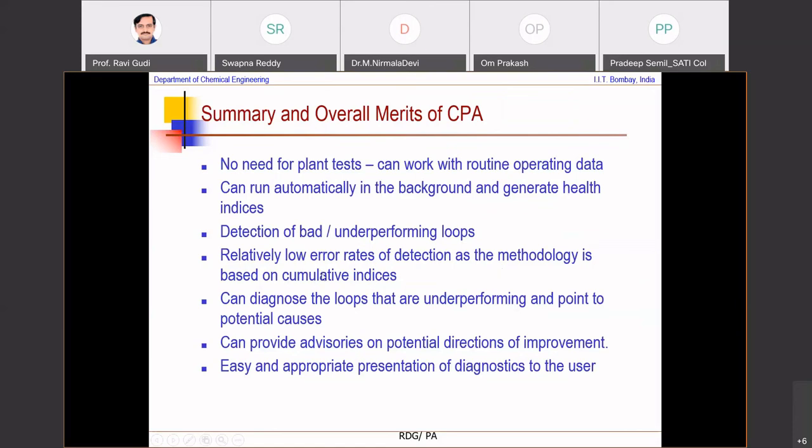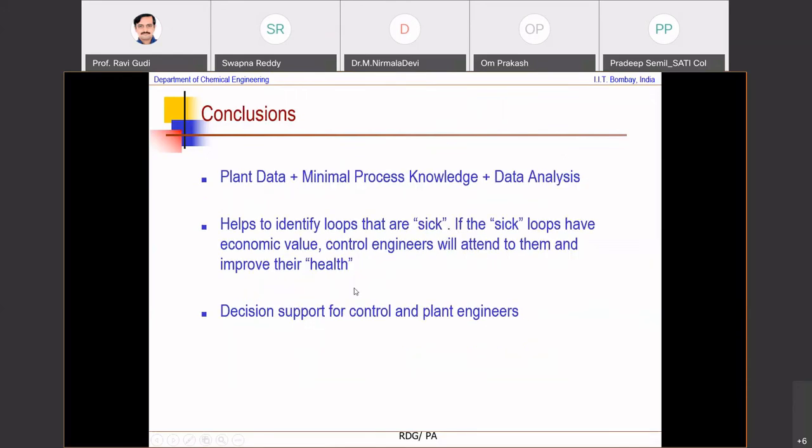If it is based on point indices, then the error rates could be high with false alarms and the like. But here, the false alarms will be low because you're using cumulative indices. They can help to diagnose loops that are underperforming and point to potential causes. And then, of course, diagnostics to the user.